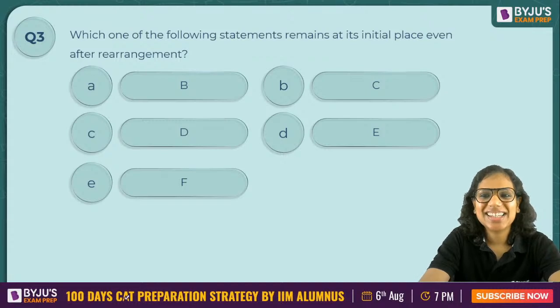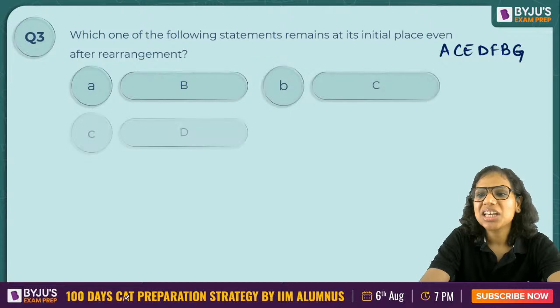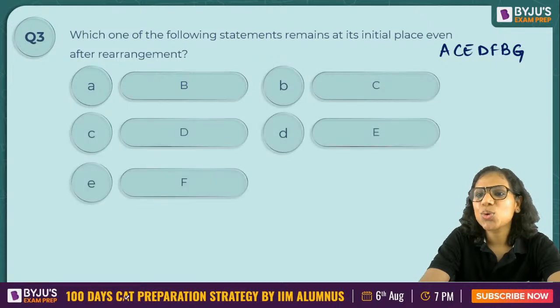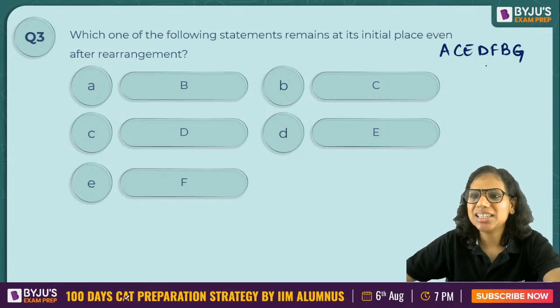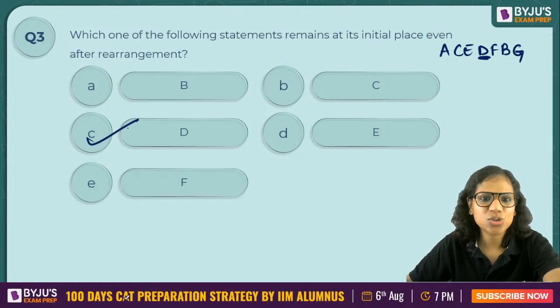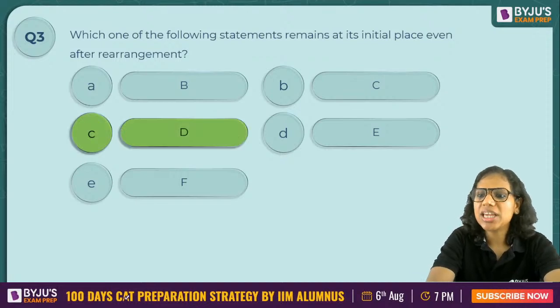Which of the sentences remain in its initial place? That was the question here, and these are your options. So A and G were already in their fixed position. They were correct. So D remains in its original position, right? And what else? That's it. So the answer has to be option C. Okay, so sorted, we have solved this question, this entire set.